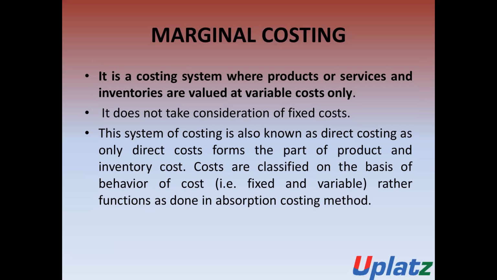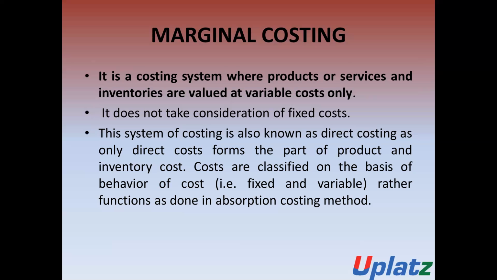The marginal costing system is considered a direct costing system because it considers all the variable costs, and all the variable costs are the direct cost of the production, so all the direct costs are part of the production or inventory cost.